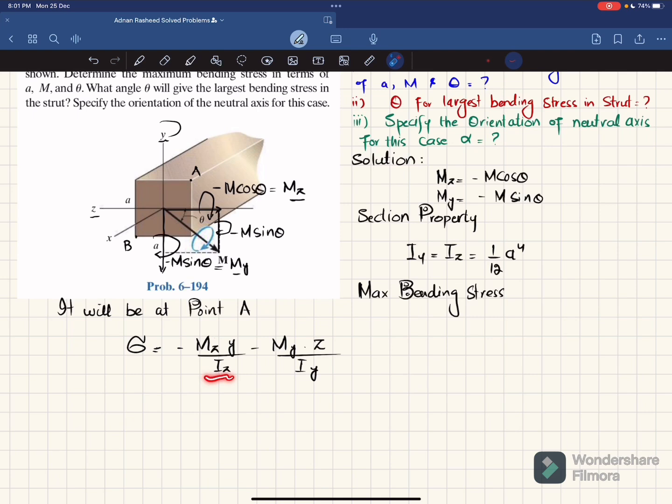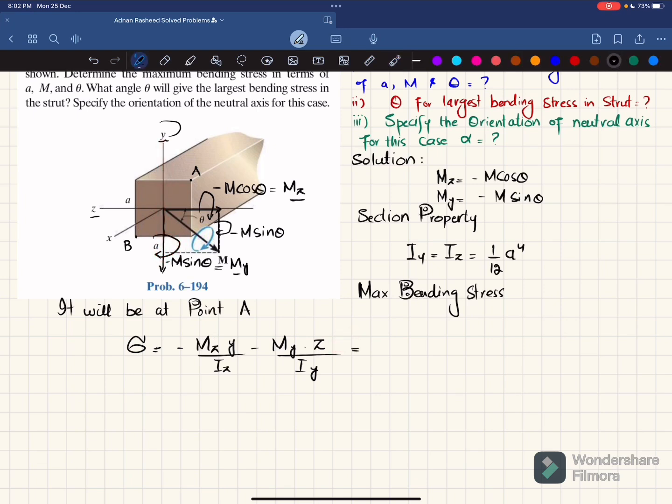Why? You can see for this case, this is moment about z axis. Clear? So this vertical distance, we know that the stress due to this will be equal to moment into y into distance. So this distance is in y direction. That is why we have taken this I, and I is about z axis. Similarly for this, you can see that this is the moment My and this distance is in z direction. So I about this y axis. Clear? So that is why this formula.